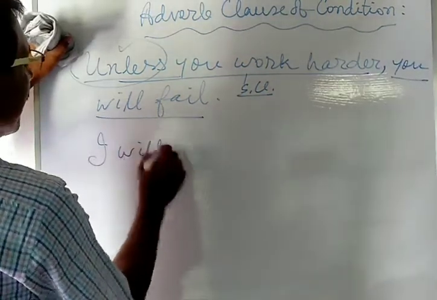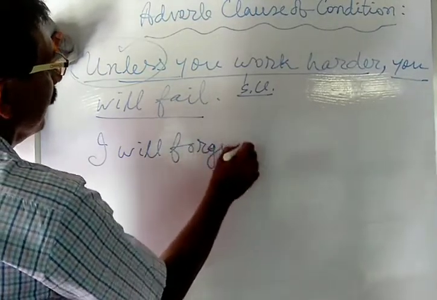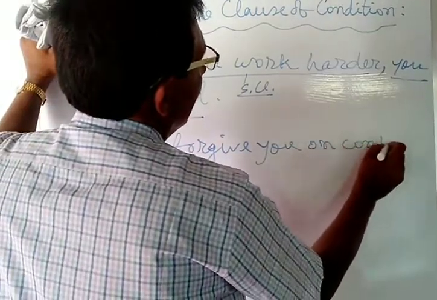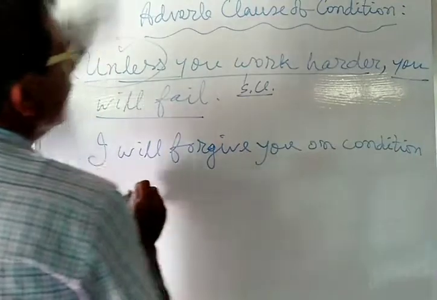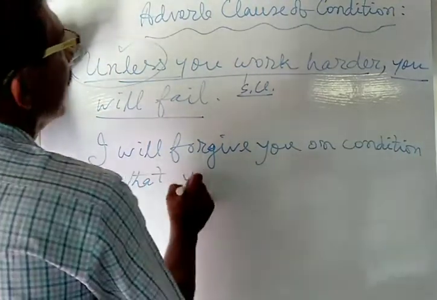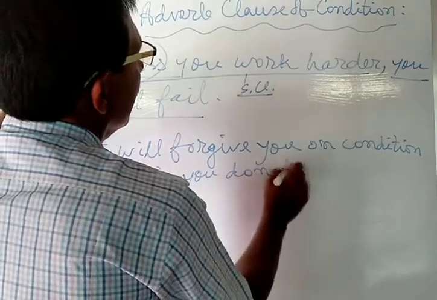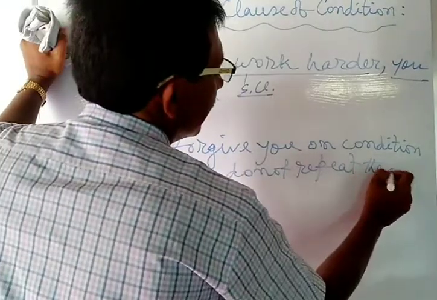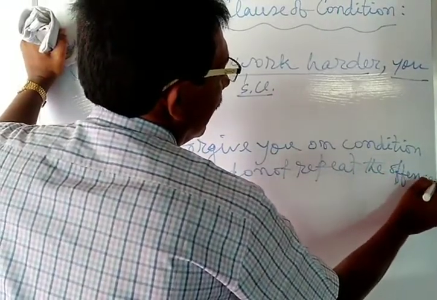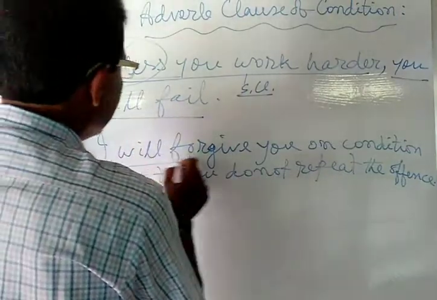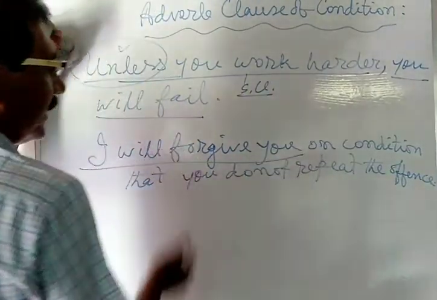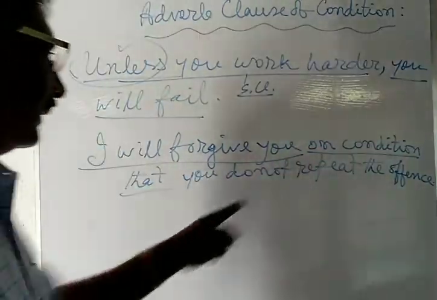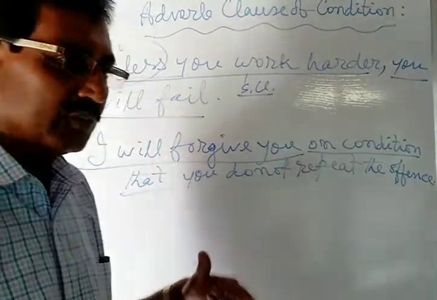I will forgive you on condition that you do not repeat the offense. "I will forgive you": this is the principal clause. "On condition that": this is the subordinating conjunction. This phrase is used as the subordinating conjunction to express condition.